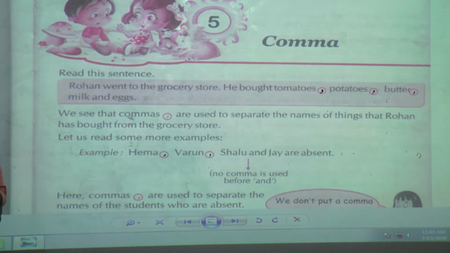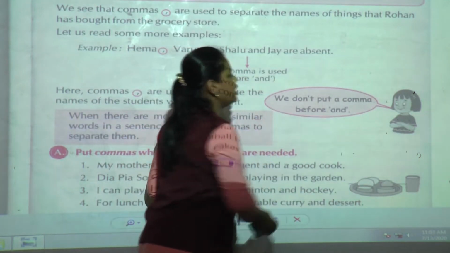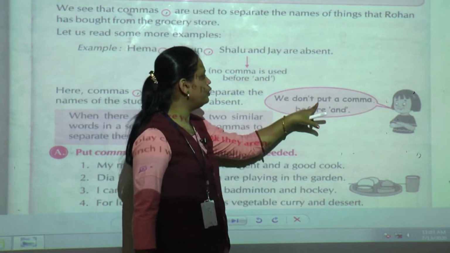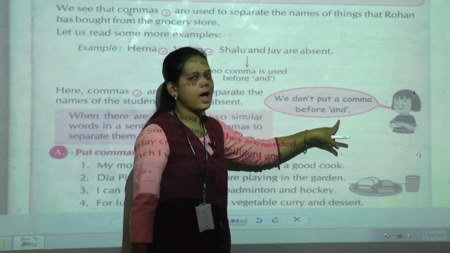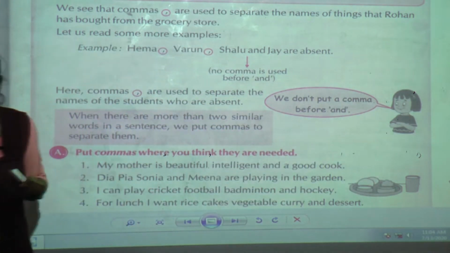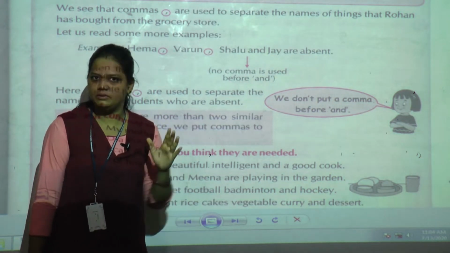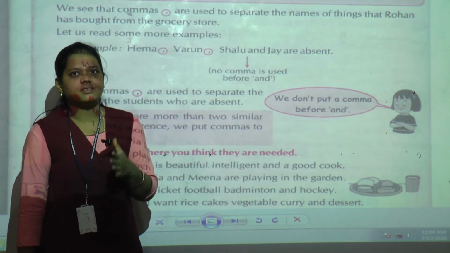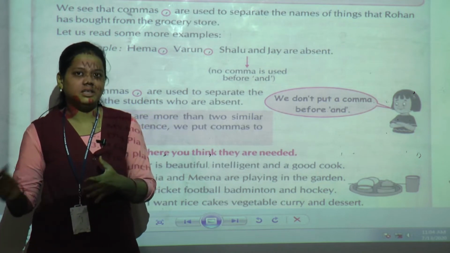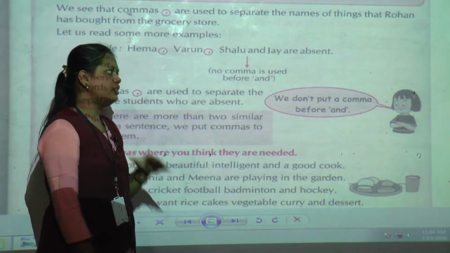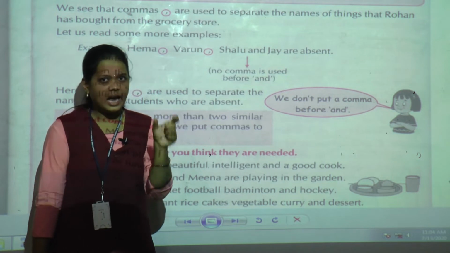Now see here, just now I have told you we don't put a comma before and. Remember this. Whenever we separate things, the names of persons or anything, and it will come after that in the sentence.